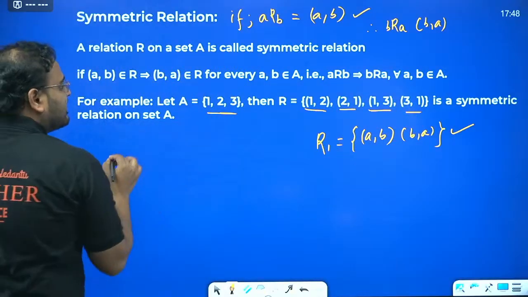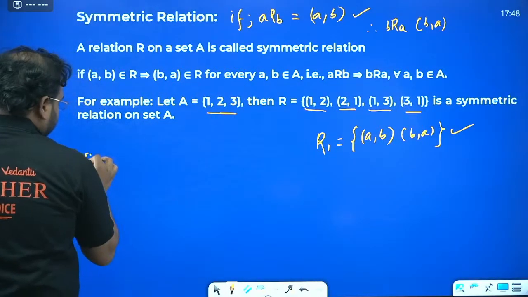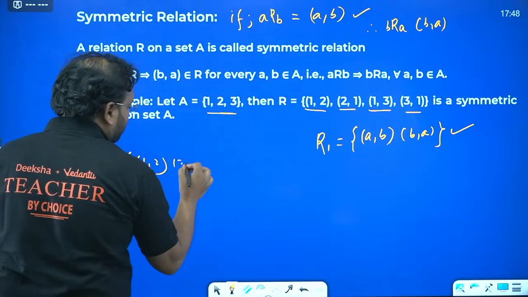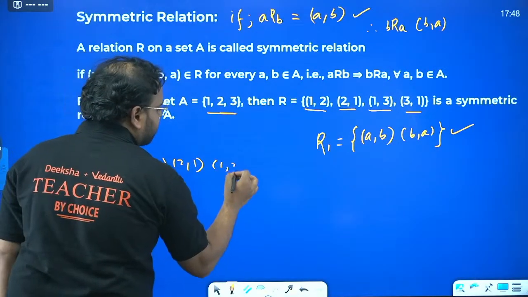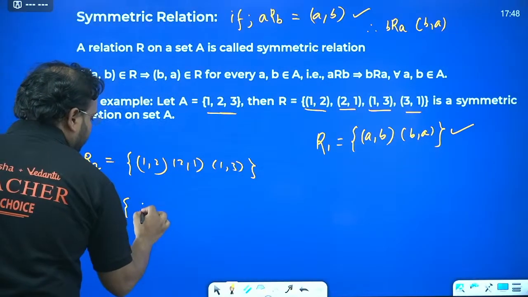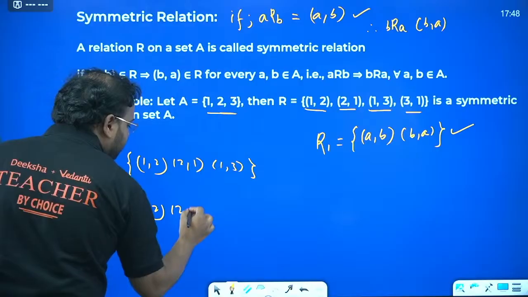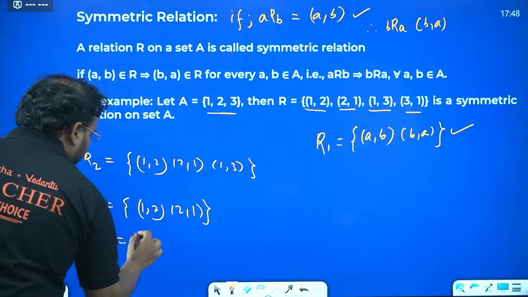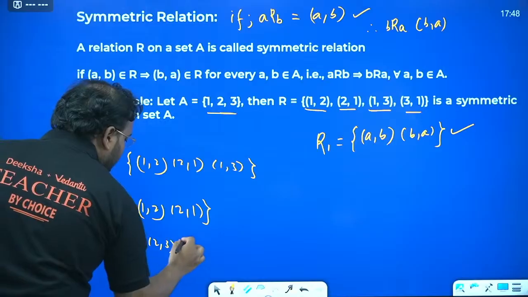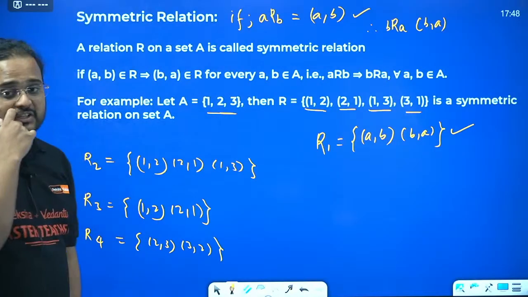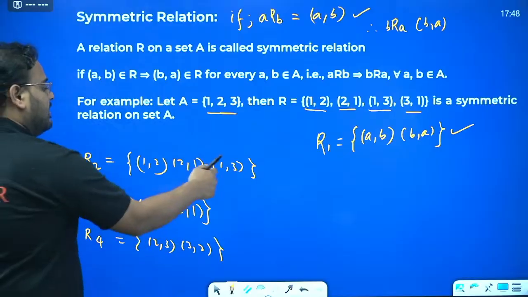Let me write some examples. R2, R3, R4: if I write these three relations, is it symmetric?